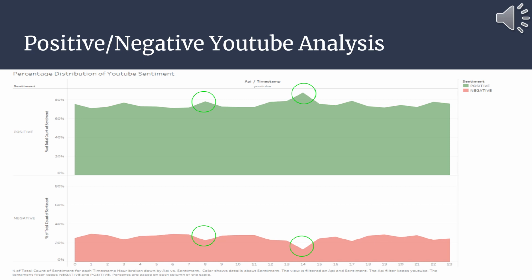The top graph, we see a peak positive sentiment around 8 a.m. and 1400, which is 2 p.m. This corresponds to a peak or a low negative sentiment at the same time. Overall, this graph is relatively smooth with not high variance in the sentiment changing.